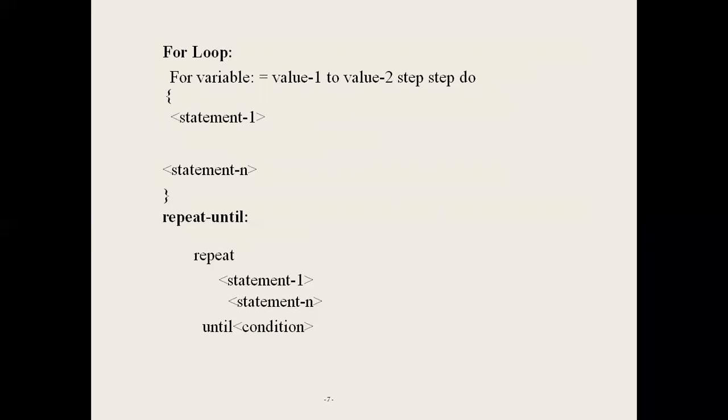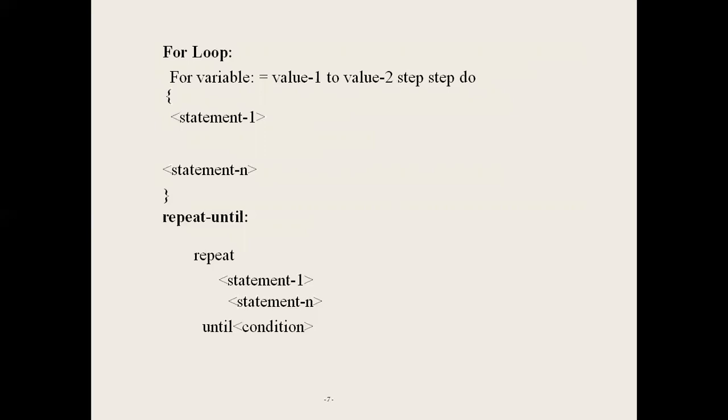Next one, the repeat until loop. A repeat until loop means the statements are executed as long as the condition is false. In a while loop, if the condition is true, the statements are executed. But in a repeat until loop, the statements are executed until the condition is false.